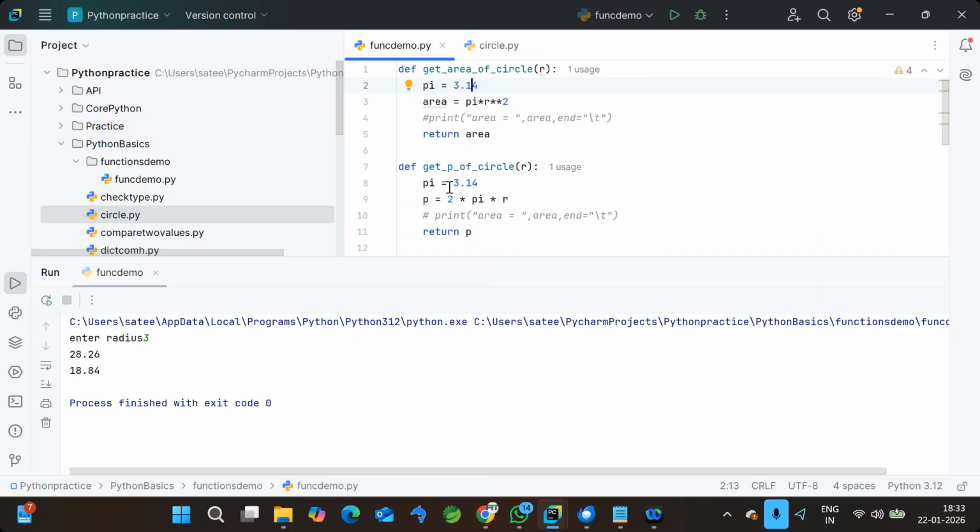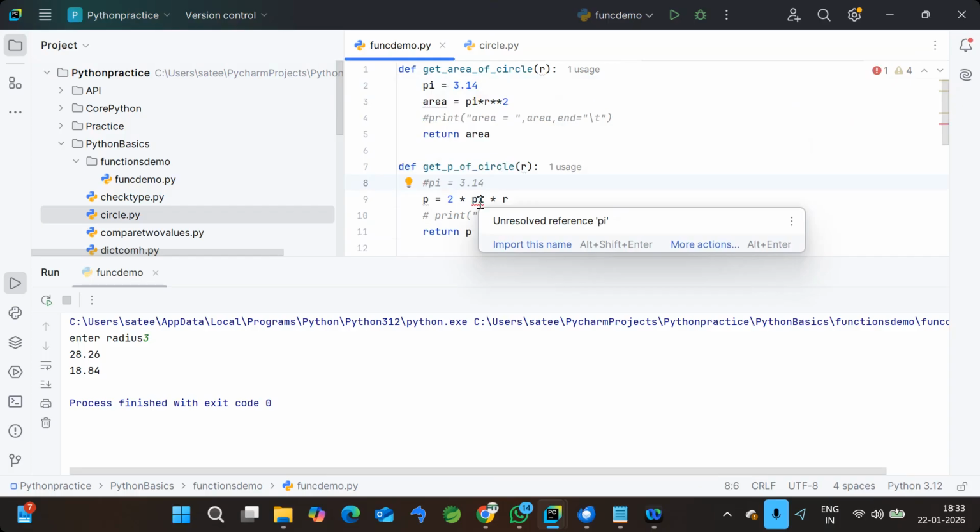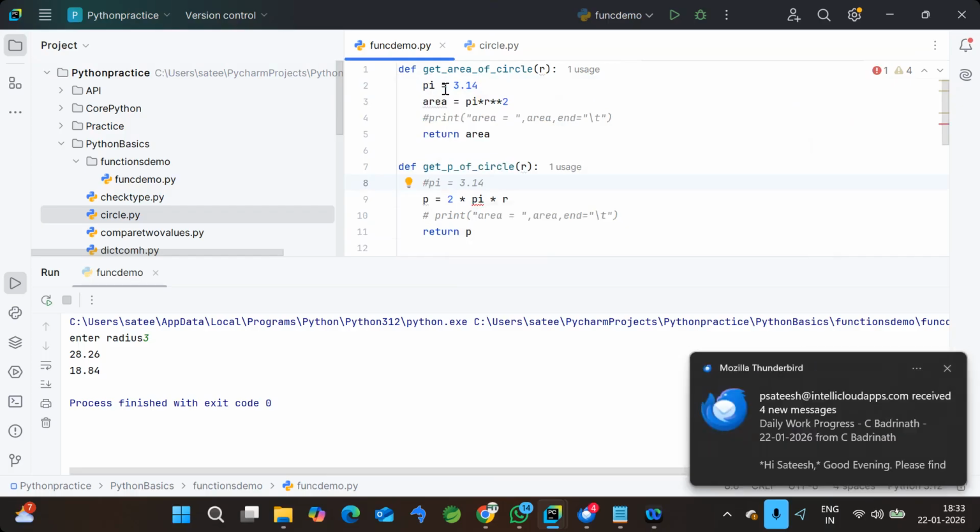Like in this example, the pi I'm writing here can be used within this function only. If I comment it out, you will get an error immediately. See, pi is unresolved, because the availability of this pi value is within this function only, because it's a local variable.